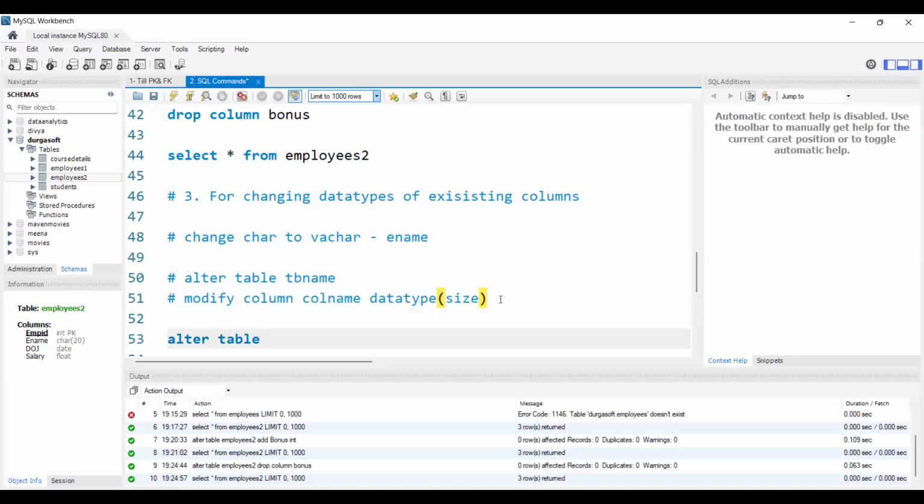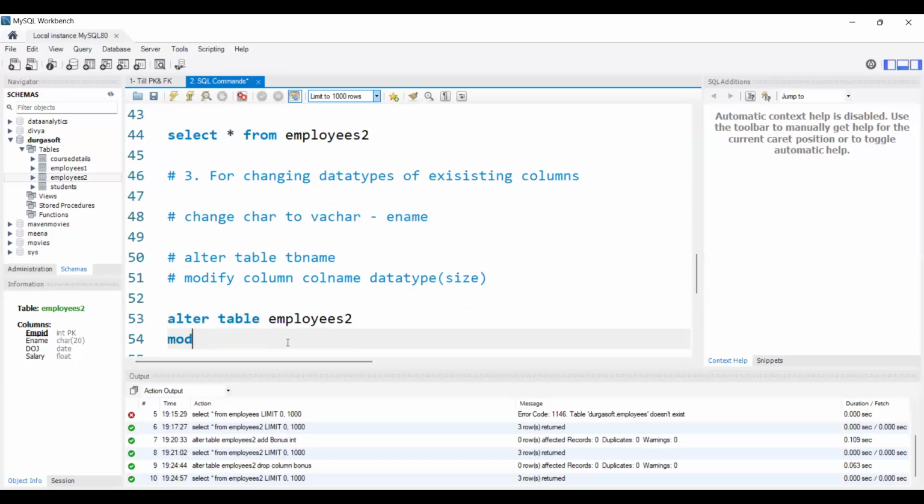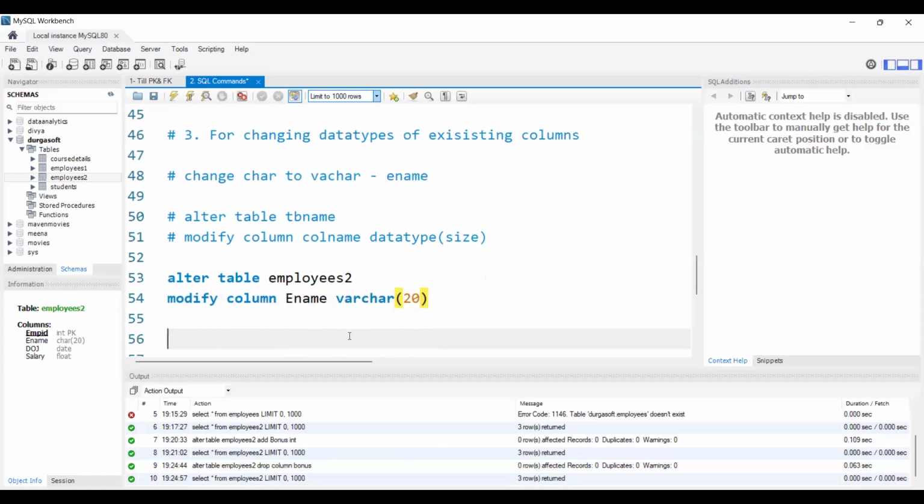Alter table employees2. We need to use the modify keyword. We need to use column because we are modifying the column. So we need to use the column keyword as well. And then we need to give what column we want to change. Here we are planning to change employee name, and we want employee name as data type varchar, suppose varchar of 20.